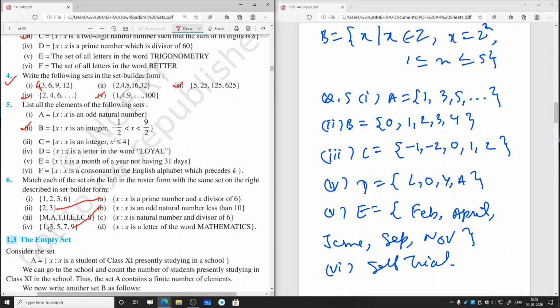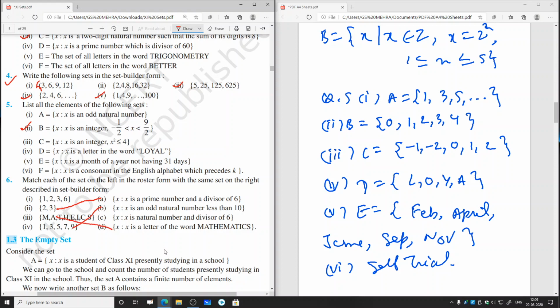Then third one, mathematics. x is a letter in the word mathematics. So M will be there, A, T, H is there, E is there, I is there, C is there, S is there. So all the letters of mathematics are here and not even a single letter is missing. So that means these two sets are equal sets.